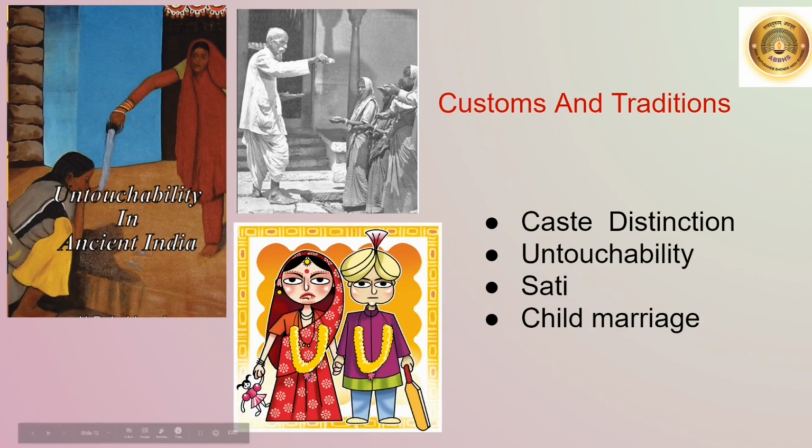But there are some traditions and customs that are not desirable. For example, caste distinction. Because of this, a division is created in the society. Untouchability prevailed in India before independence. The Constitution of India abolished the customs of untouchability. Laws have been made to abolish unjust customs like Sati and child marriage.